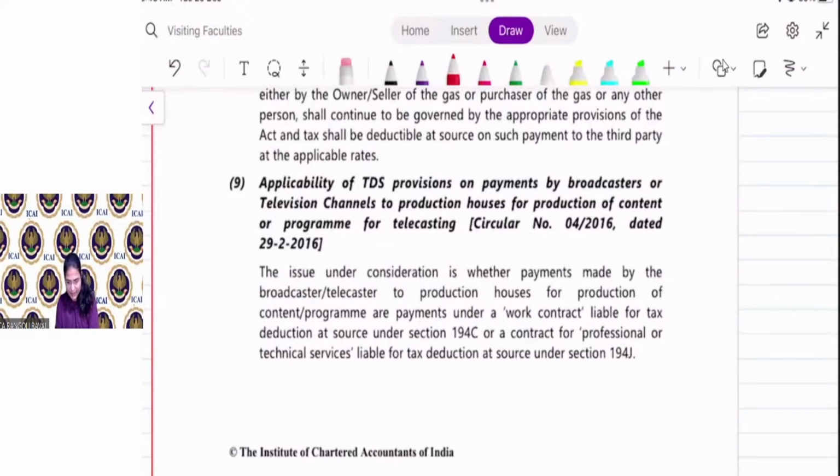Next is applicability of TDS provisions on payment by a broadcaster or television channel to a production house for production of content or a program for telecasting. Here what happened, my dear friend?